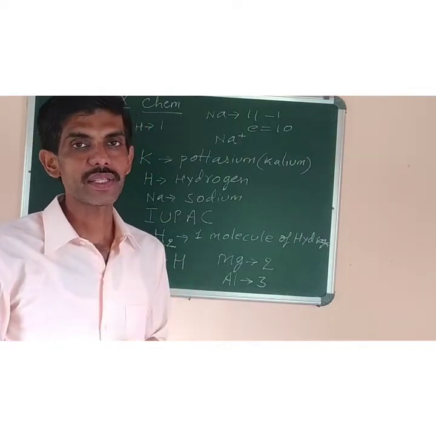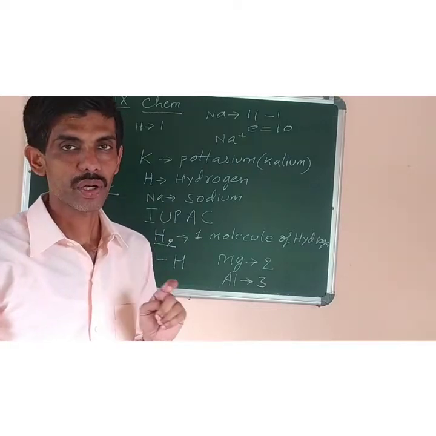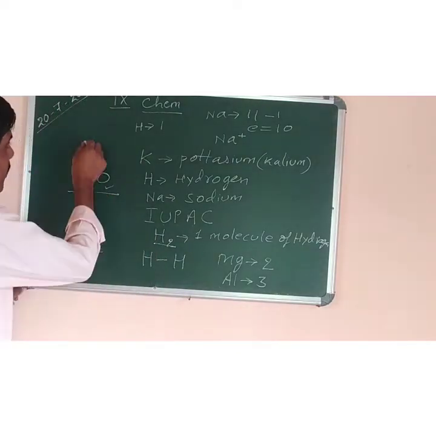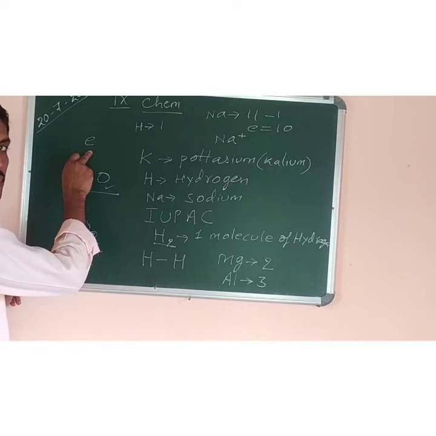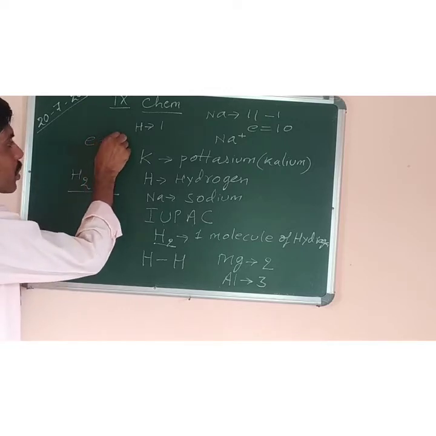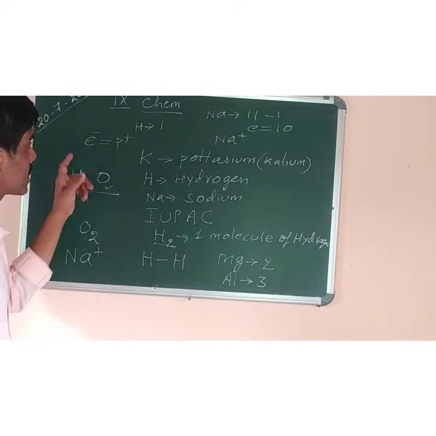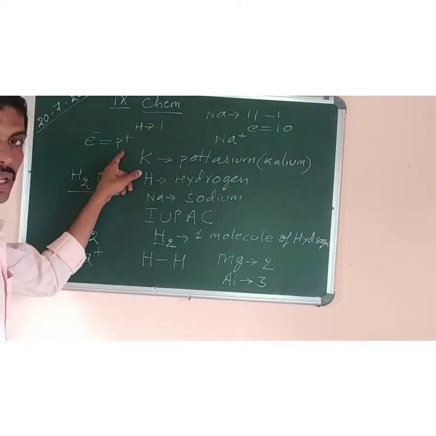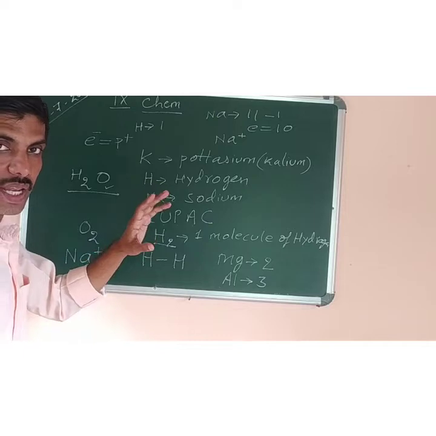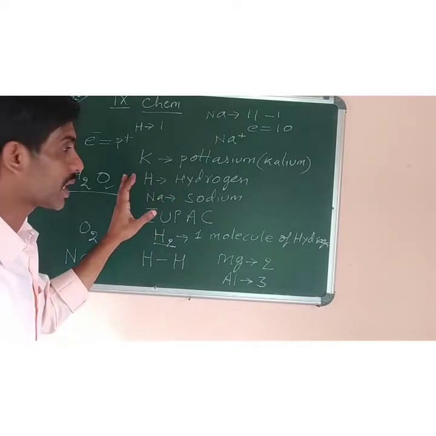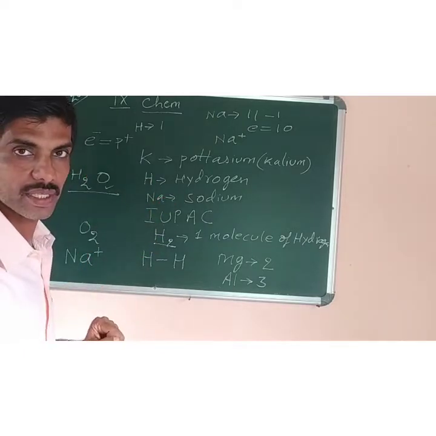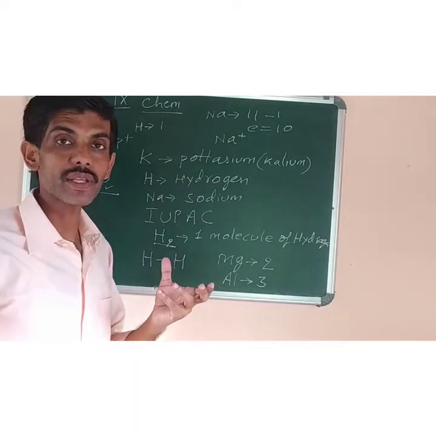Why is an atom electrically neutral? Because the total number of electrons which are negatively charged particles is equal to the total number of protons which are positively charged particles. Since both of them are equal in an atom, the atom is electrically neutral. They cancel each other's charges. So altogether an atom has no charge.